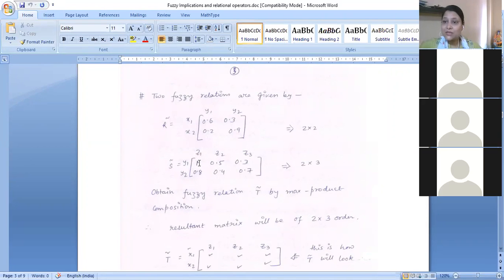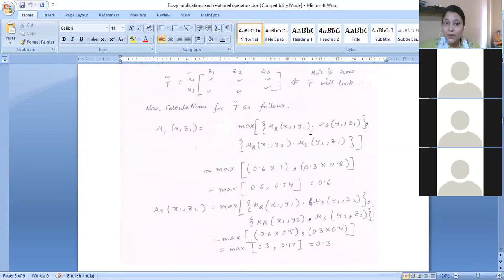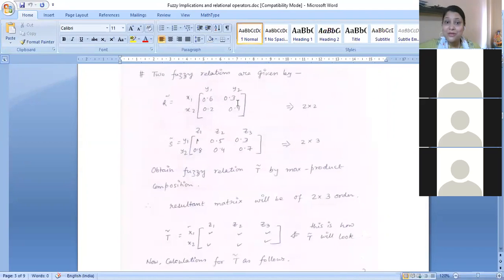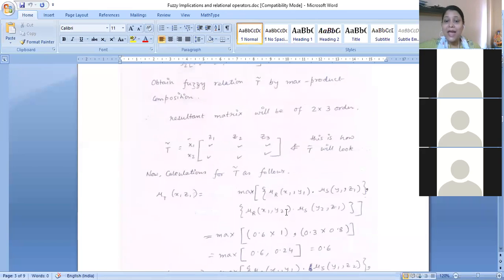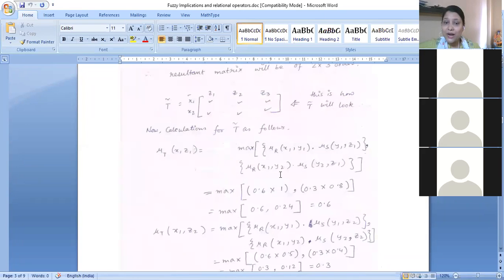term. Fine. This is one term. This is one product. Comma. We have another product as well. Why? Because we have another column here. I mean, for x1 we have another term. For z1 we have another term. So again, we are going to compute the same in a similar manner, x1 y2, multiplied by y2 z1, because we are going to take this particular z1 column, y2 z1, that means the 0.8, and that is why we are going to write here that